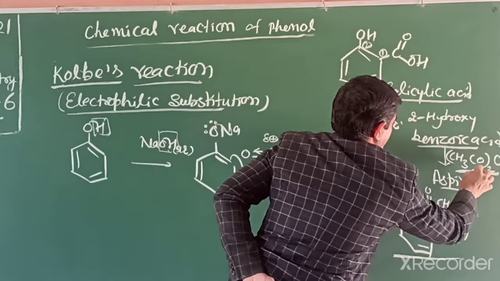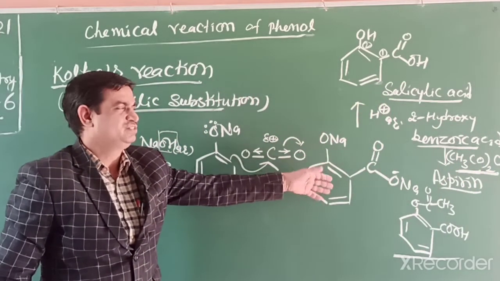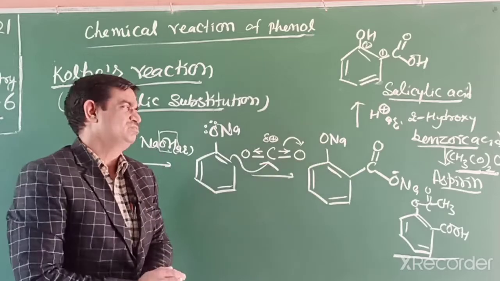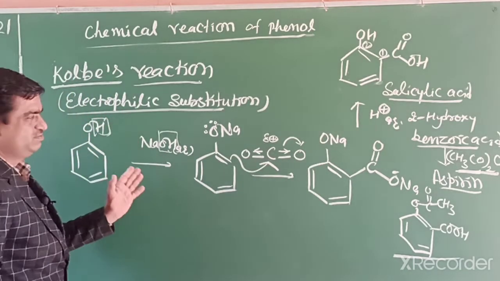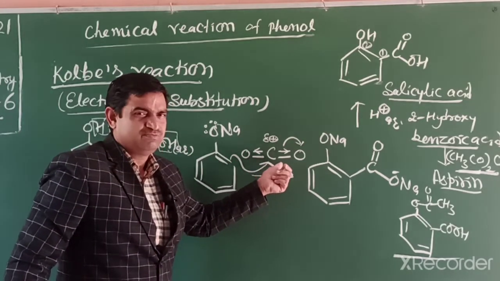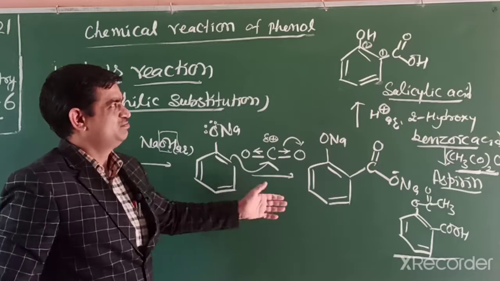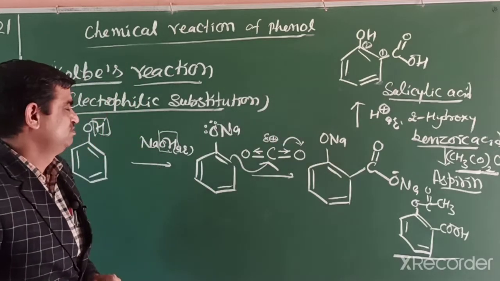This further conversion may come in the exam: what is the use of salicylic acid into aspirin? But in the exam, when phenol reacts with sodium hydroxide in a carbon dioxide atmosphere, we get the product salicylic acid. We have to write up to this.